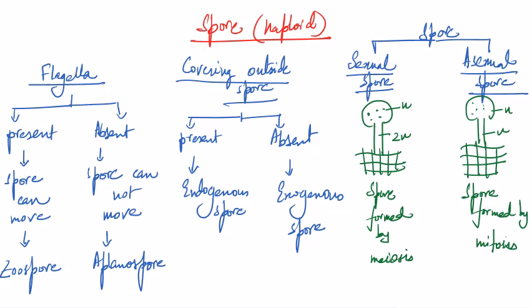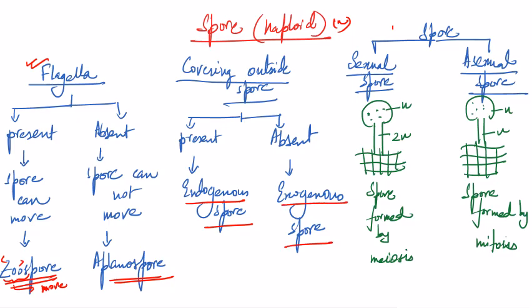So revising that once again, spores are always haploid, that is n, right? If the flagella is present, if the spore can move, we call that zoospore. Whenever the term zoo is present, it means it is related to movement, motility. If a flagella is absent, the spore cannot move, and we call that aplanospore. If there is a covering present outside the spore, we call that endogenous spore. If there is no covering outside the spore, we call that exogenous spore.